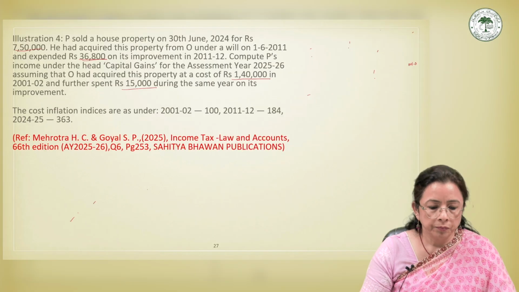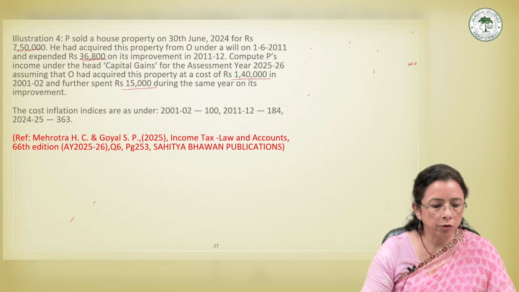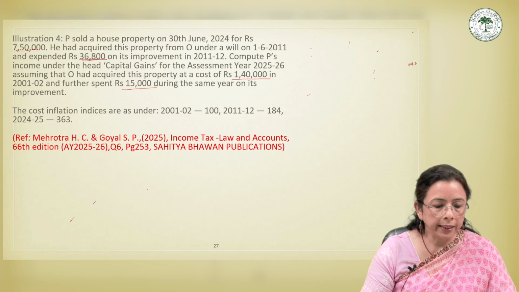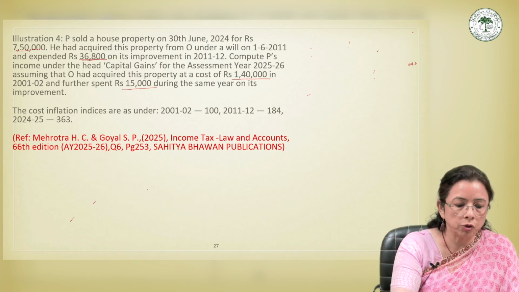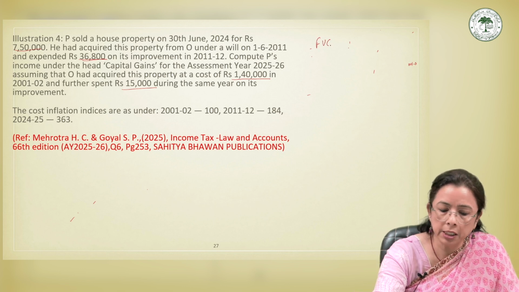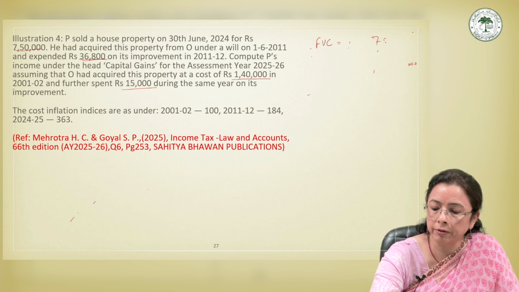After reading the question, let me highlight a few of the figures. The house was sold for 7,50,000, so the full value of consideration is rupees 7,50,000.